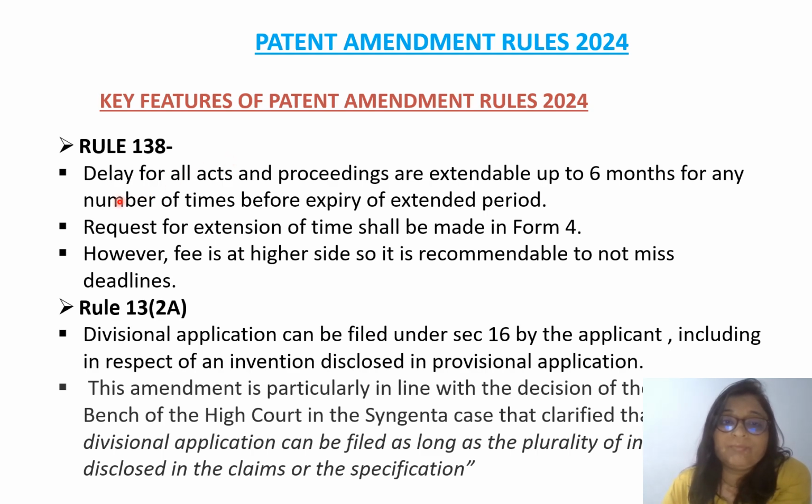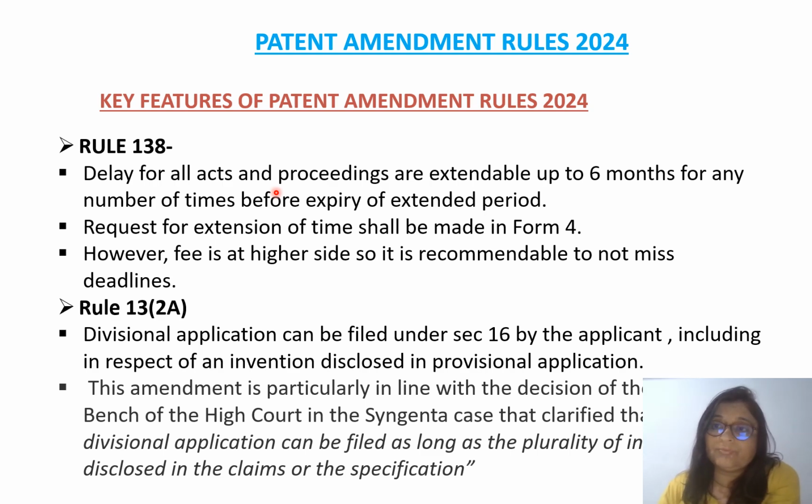A delay for all acts and proceedings is extendable up to 6 months. Earlier, it was not applicable for all delays, but now it is applicable for all delays under the new amendment rule, and it can be for any number of times. It's not like that if you have delayed for the first 6 months, then you cannot delay for the next 6 months. You can delay it for the next 6 months, but that request must be made before the expiry of the extended period.